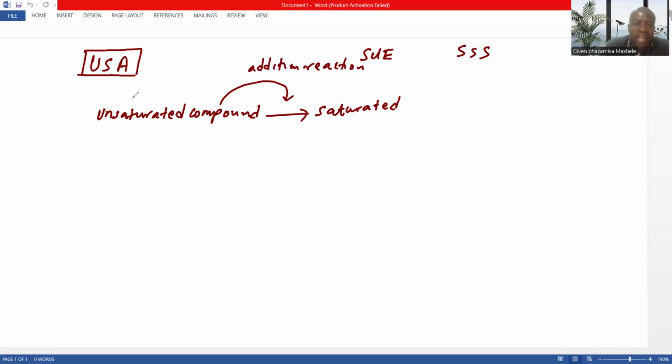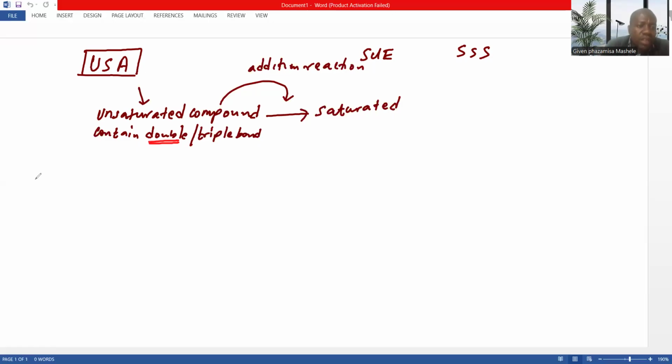What do you mean by unsaturated? Those that contain double bond or triple bond between the carbon atoms. But in your syllabus, we only consider the ones that contain double bond.